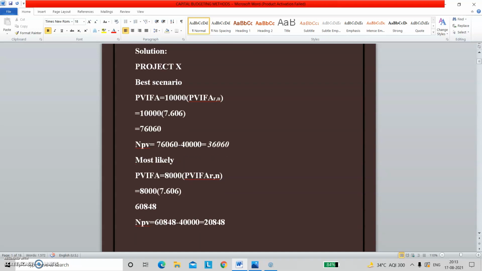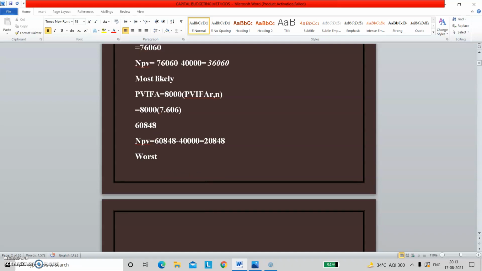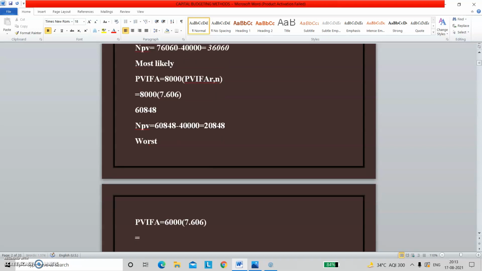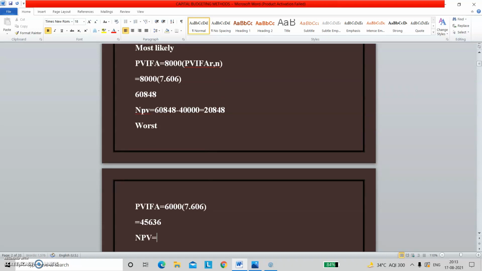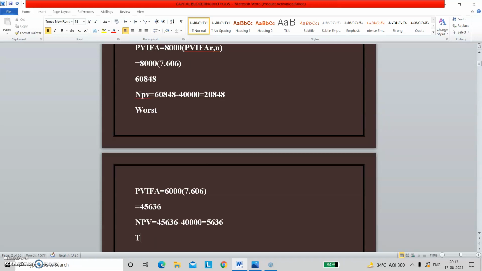Then next will be for your worst outcome. For worst outcome also, we are going to do the same thing. PVIFA, right, is equal to 6,000 multiplied by 7.606. This is going to give me 45636, and NPV will be 45636 minus 40,000 is equal to 5636, right?